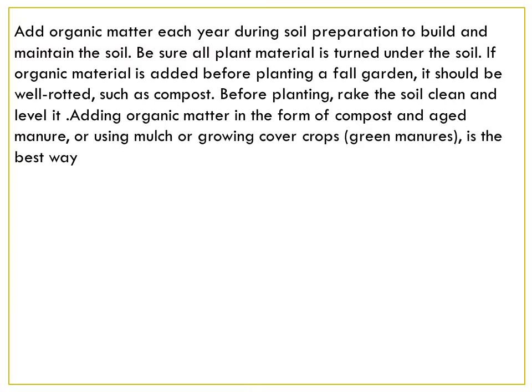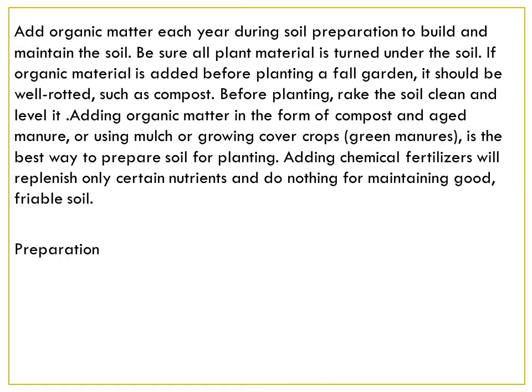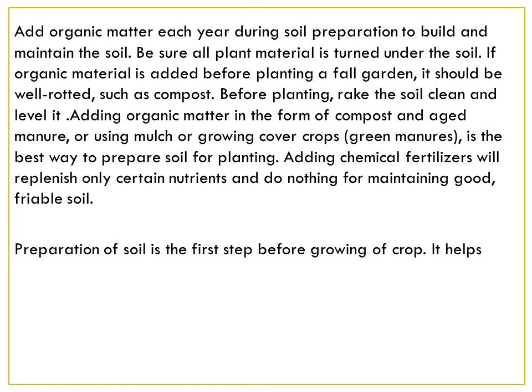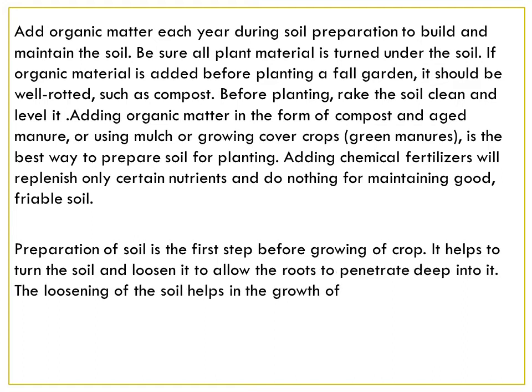Before planting, rake the soil clean and level it. Adding organic matter in the form of compost and aged manure, or using mulch or growing cover crop green manures, is the best way to prepare the soil for planting. Adding chemical fertilizers will replenish only certain nutrients and do nothing for maintaining good friable soil.